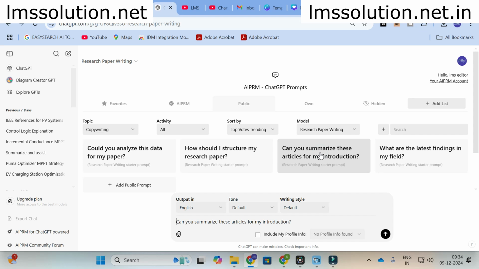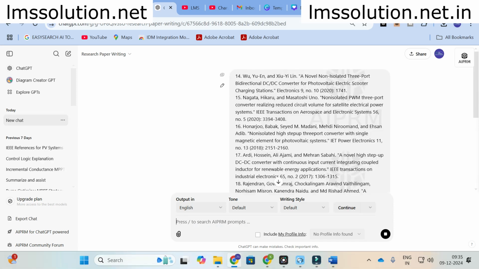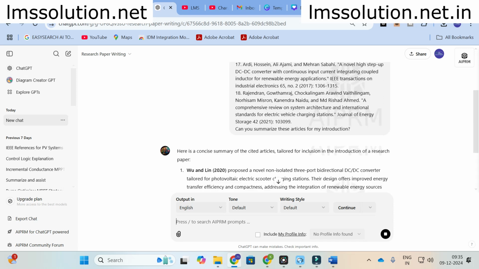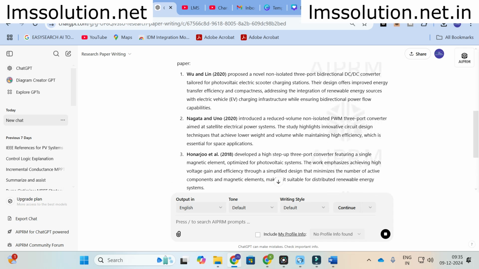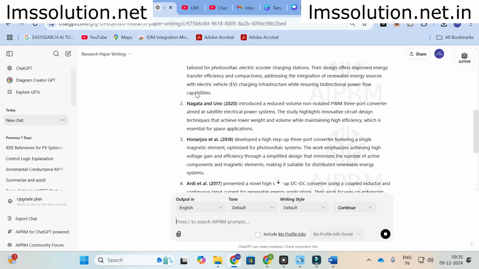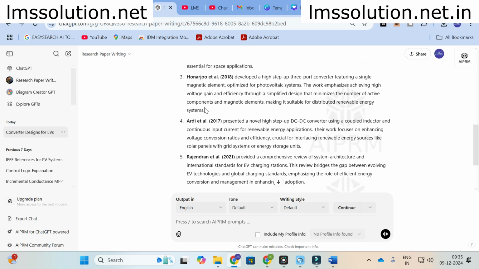What I am going to do is add some references here. Let us see how this prompt works out and generates content for our research paper writing. I have given some random references here. According to these references, it is generating a concise summary of the cited articles. The first one is the first reference, and it generates content like this. For individual references, I have given 5 references, and for those 5 references, it is generating content like this. You can use this in the introduction part of your research paper.